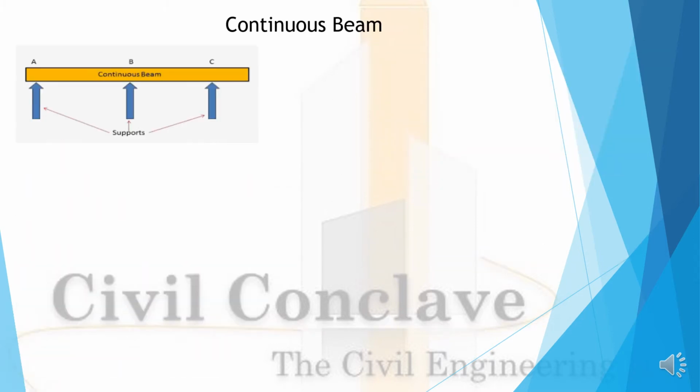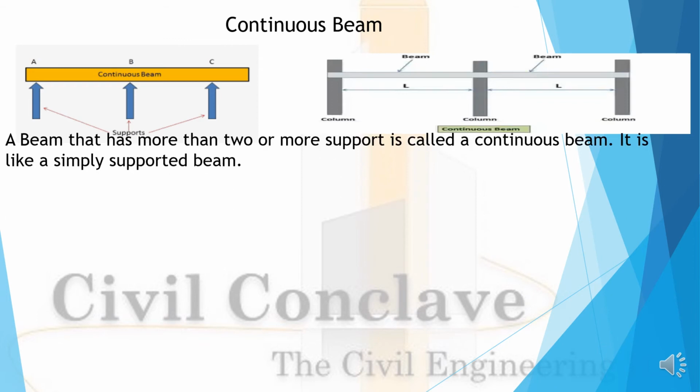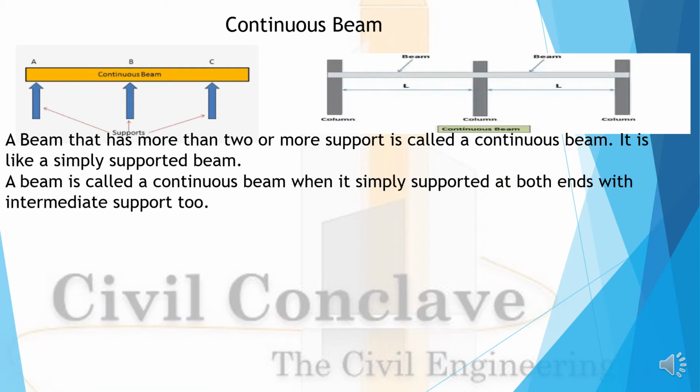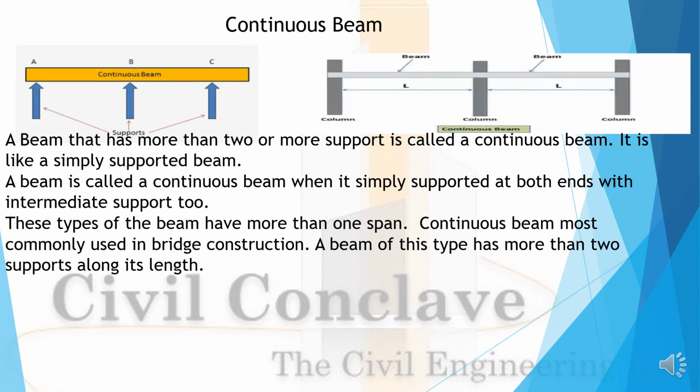Continuous beam. See, this is the image of the continuous beam. A beam that has two or more supports is called a continuous beam. It is like a simply supported beam. A beam is called a continuous beam when it is simply supported at both ends with intermediate supports also. These types of beams have more than one span.